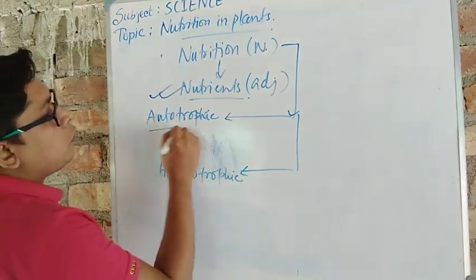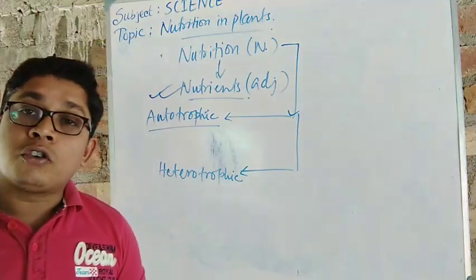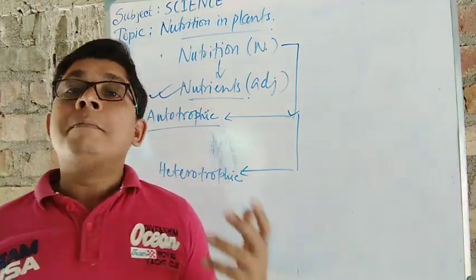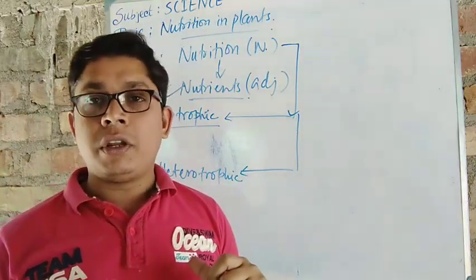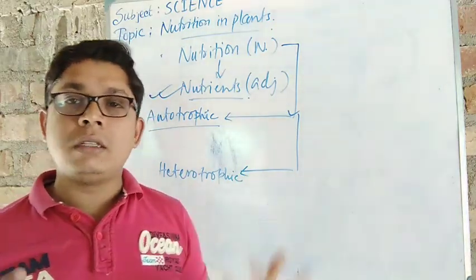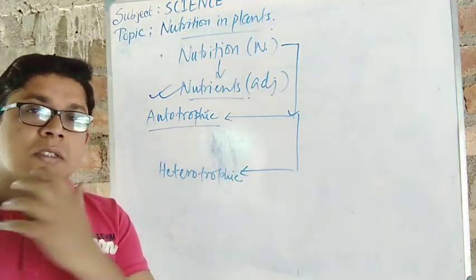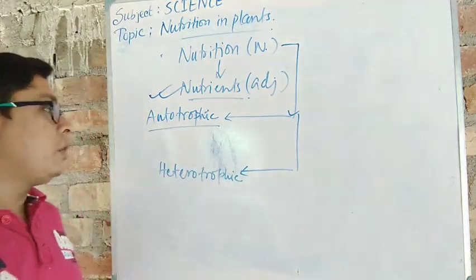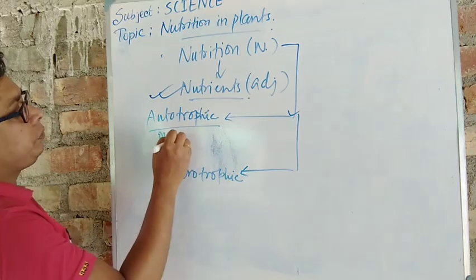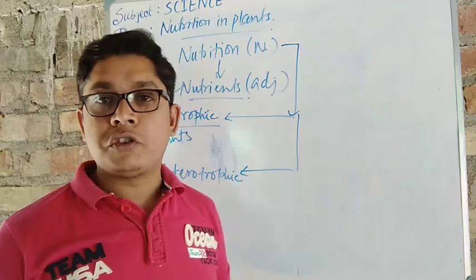Now, autotrophic, you know that from the word autotrophs, the autotrophic nutrition came, and we know that autotrophs means the organisms that make their own food in their own body, right? Just like the plants. So plants make their own nutrition in their body and they consume it easily. Okay, and such type of nutrition process is known as the autotrophic nutrition. So here we can easily write the plants. All kinds of plants are under autotrophic nutrition mode.